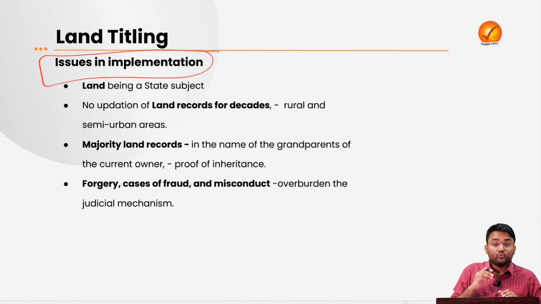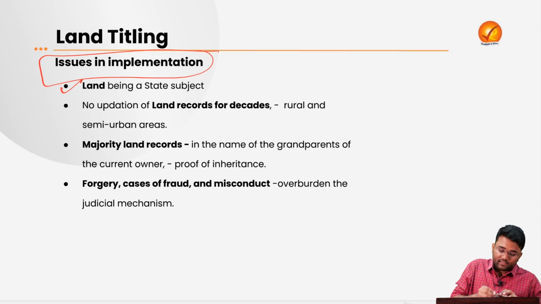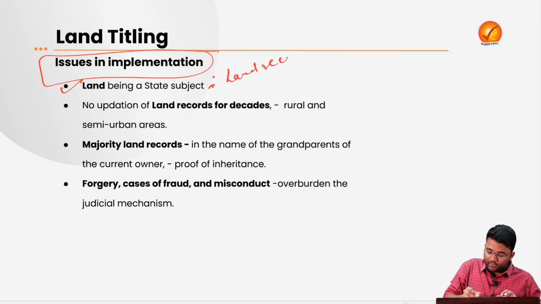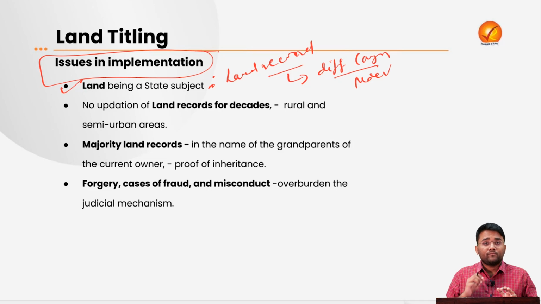But what are the issues in the implementation of this particular conclusive land titling framework? The first issue is that land is a state subject. The land records that are at present are in different languages. They are not modernized. So it becomes very difficult to properly track the ownership from one person to another person in a particular state. So until and unless land remains a state subject, it will be very difficult to uniformly make a conclusive land title framework. So this is one of the major issues.